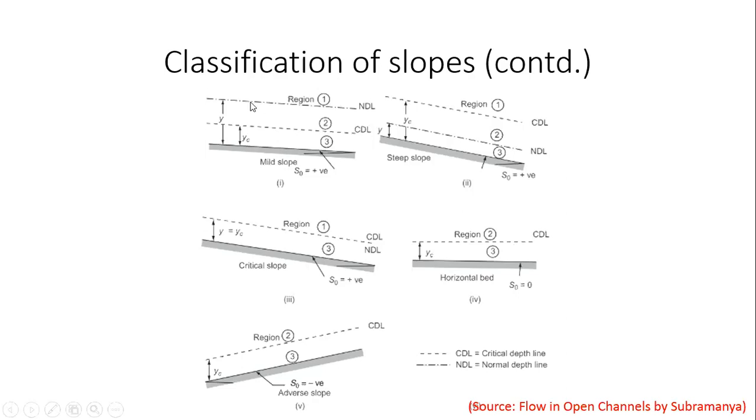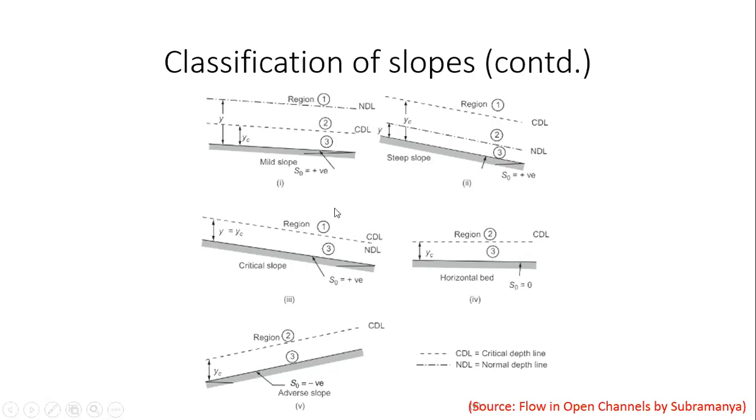Then the region between the topmost line and the bottommost line, between NDL and CDL, as the case may be, we call region 2. So I have region 2 in the case of mild slope between NDL and CDL. I have region 2 between CDL and NDL in the case of steep slope. Region 2 disappears in critical slope because those two lines are lying on top of each other, because NDL and CDL are one and the same. Region 2 is the region above CDL in the case of both horizontal slope and adverse slope, because if you think about it, y naught is something like infinity in both these cases.